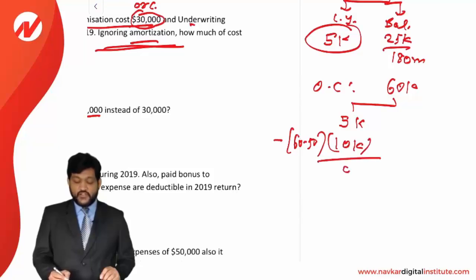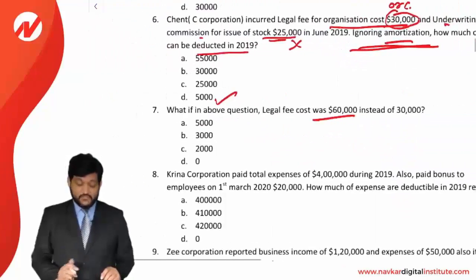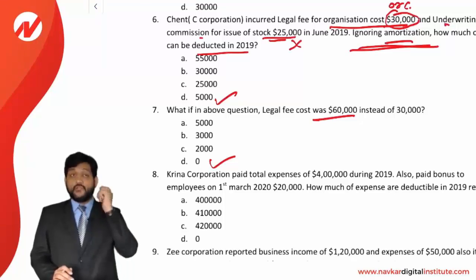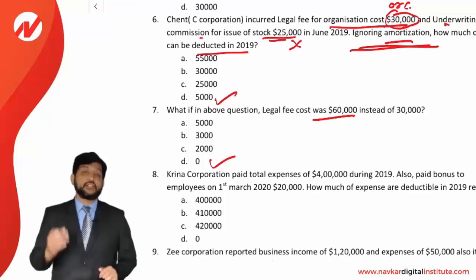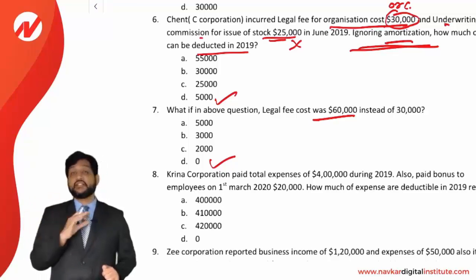The phase out, it means fully phased out, 0. Nothing will be allowed in the current year. Full 60,000 is going to be amortized over 180 months. It means in the current year there will be no deductibility at all. Answer is 0. D is the correct option. You have to remember that phase out rule. If the expense is incurred beyond 50,000, then phase out applies. And when the expense exceeds 55,000, your deductibility is 0 at all.